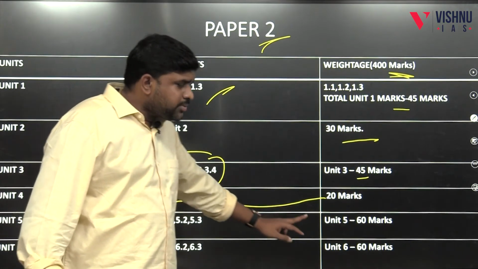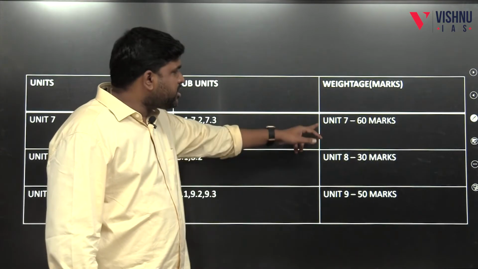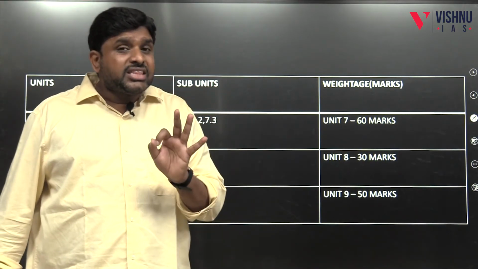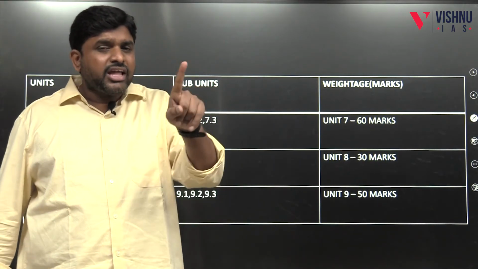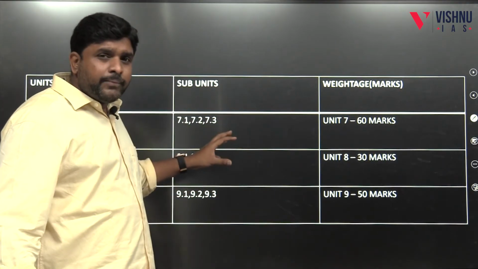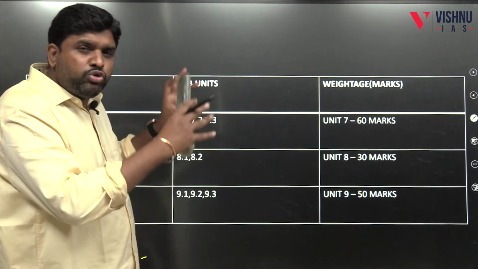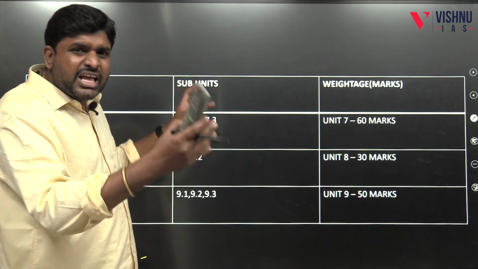See, my dear friends, unit number 5, 6, 7 and 9: 180 plus 50, 230 marks from the 5th, 6th, 7th and 9th units. This is scoring, but we will not get the score. Why? We have to master how to write with case studies and with examples.